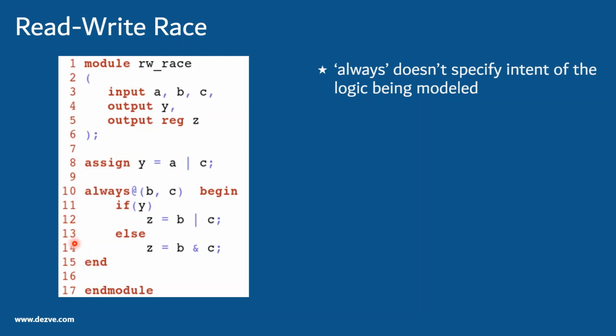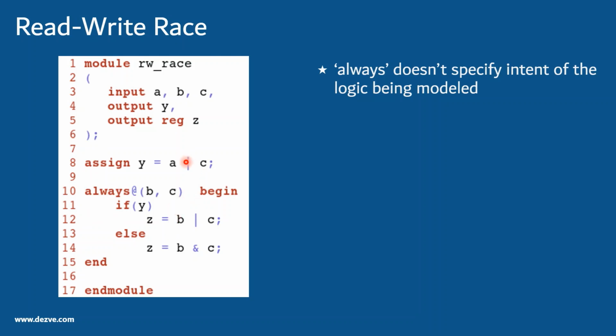It's not guaranteed. A tool can even choose to schedule this before this or this before this. This is also applicable to always and initial blocks. All the respective blocks are independently scheduled without taking care of what signals they use.